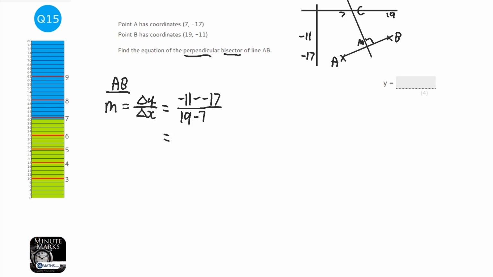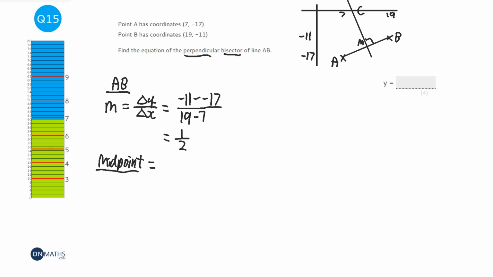Okay, 19 take away 7 is obviously 12, so 6 divided by 12, which is a half. So the gradient of that is going to be a half. Okay, next I need to find the midpoint, because we know that that's also a point on line C.